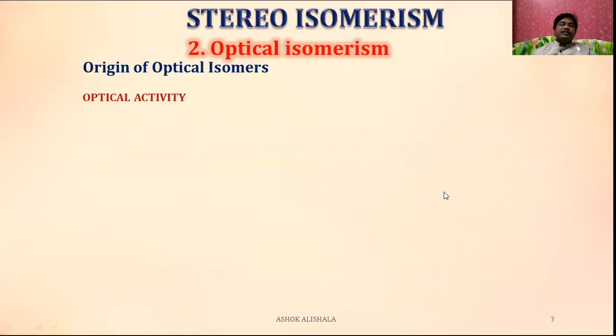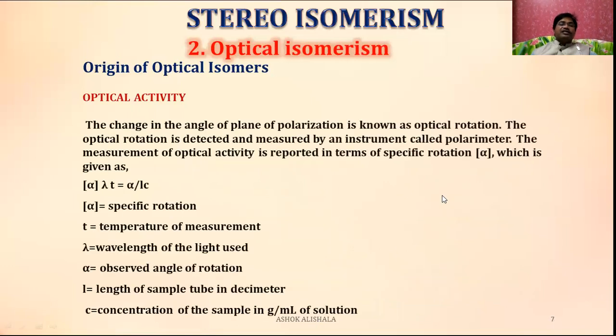Now let us see the other one. The change in the angle of plane polarized light is known as optical rotation. That means how much angle the light is rotated by a sample is known as its optical rotation. The optical rotation is detected and measured by an instrument called a polarimeter. This is what is called the polarimeter.